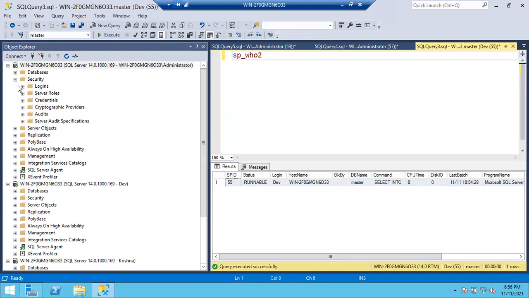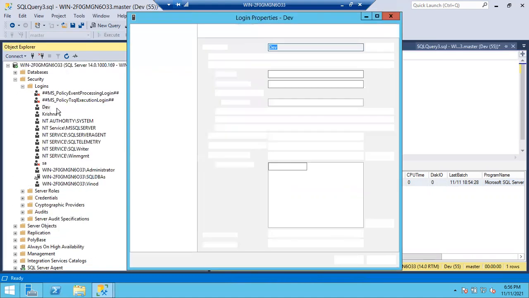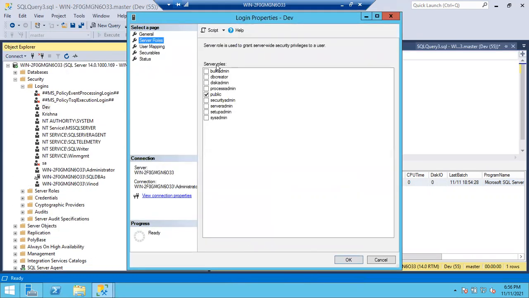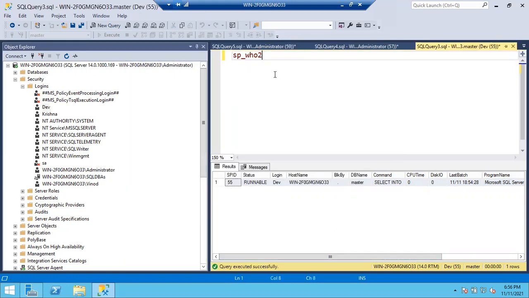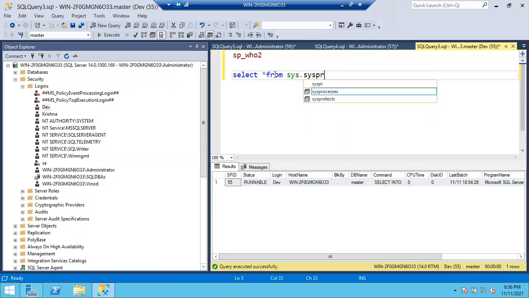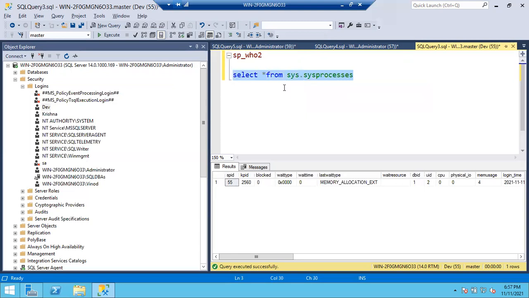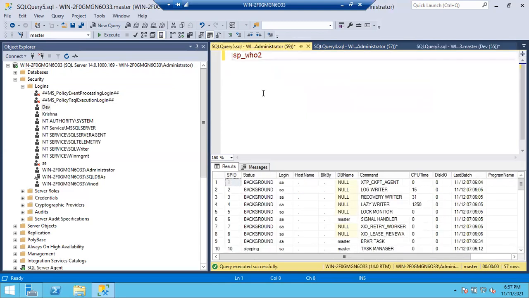What kind of permissions does Dev have? Bulk insert, sir? Server roles? No, sir, he doesn't have any permissions. Just the login is created. Or else let me run this query: select star from sys dot. Sorry for that. So I'm running this query as Dev. Now go to here, run sp_who2.